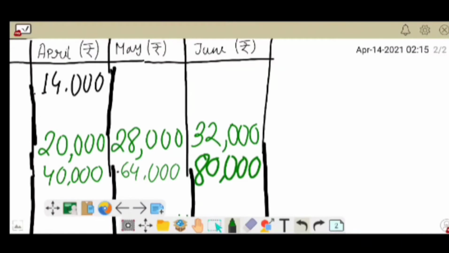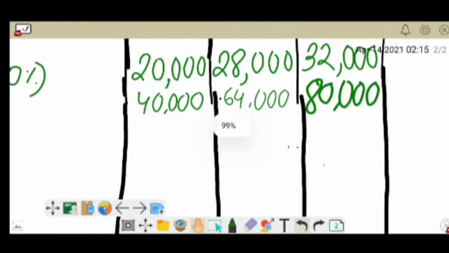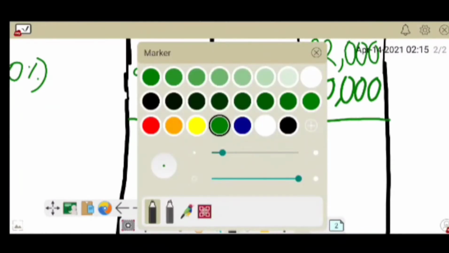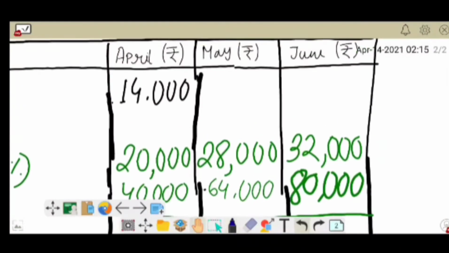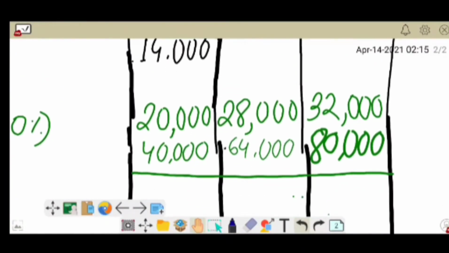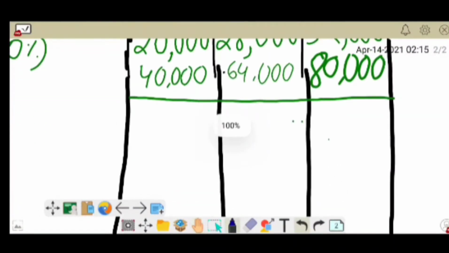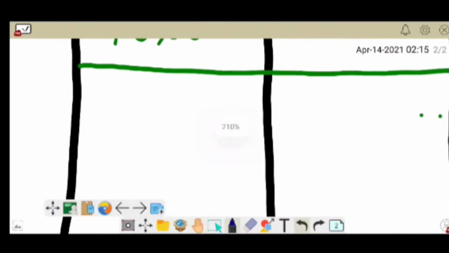So here we have successfully completed the total of cash receipts, and now write down the amount of the total. The first column calculated here is 74,000.